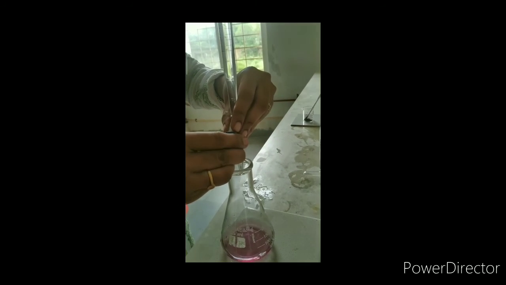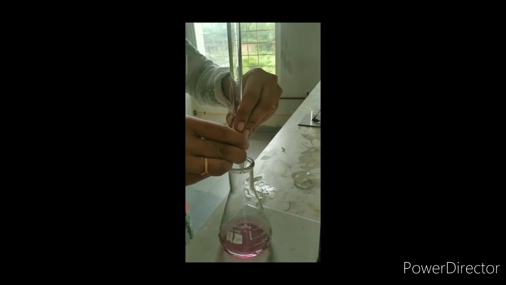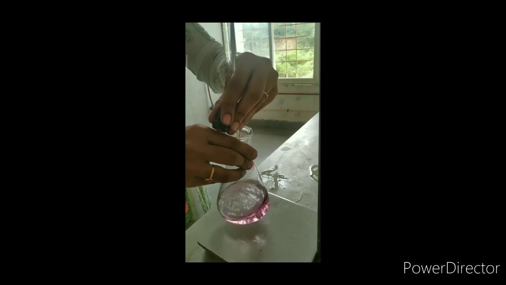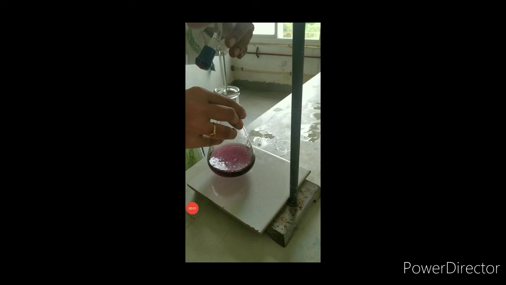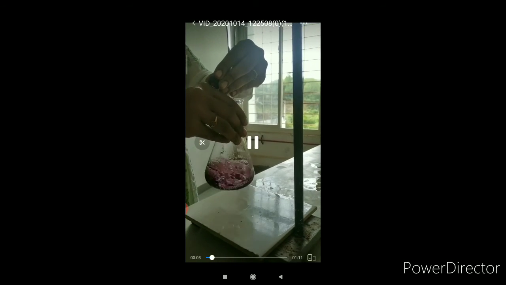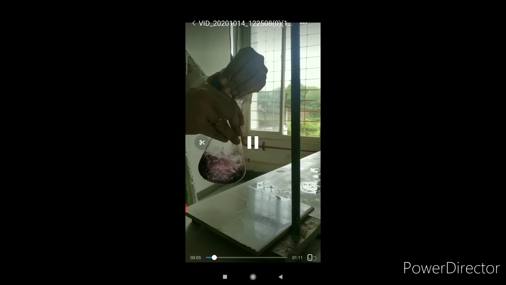Okay. Now before starting, first note down the initial burette reading. It is 0 now. 0 is our initial burette reading. Now one hand must be used to adjust the knob, to adjust the flow of the titrant. One hand we must use to hold the conical flask. Now shake the content in the conical flask properly.